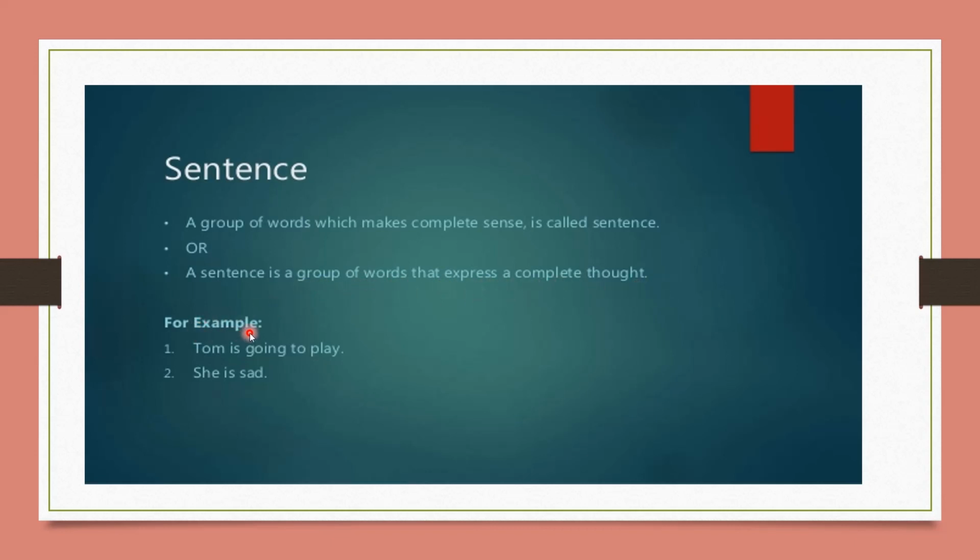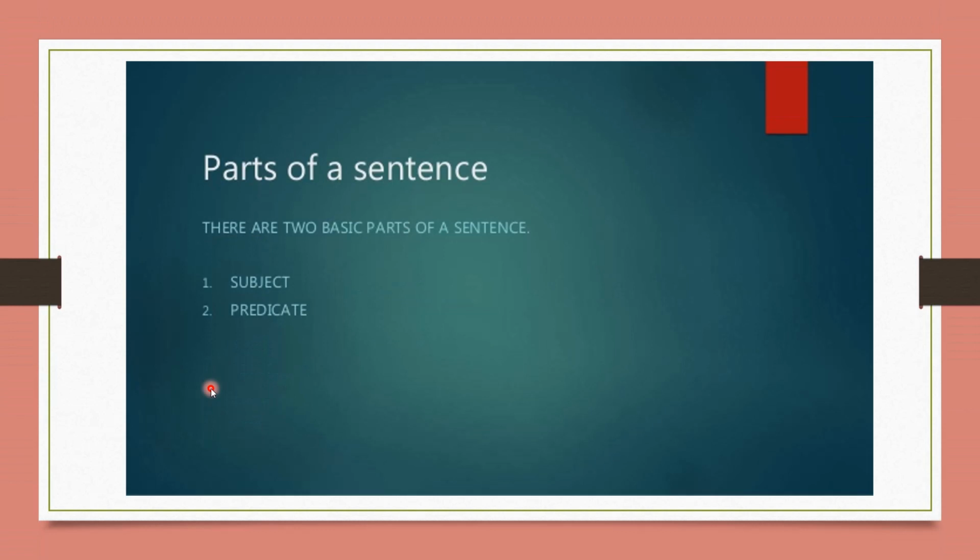For example, Tom is going to play. She is sad. These two are examples of sentences which make complete sense or express a complete thought. Now see parts of sentence.